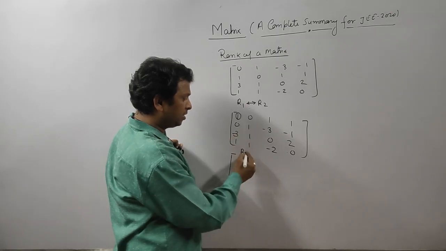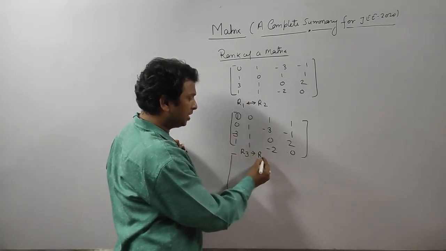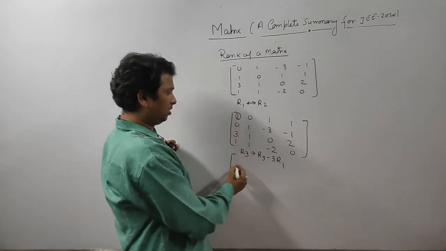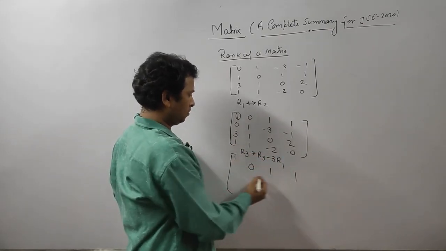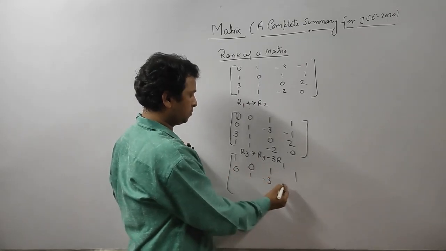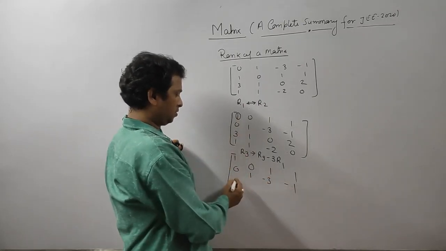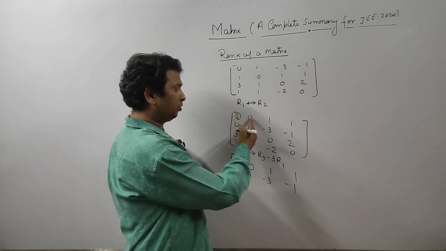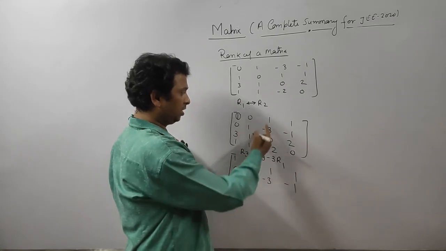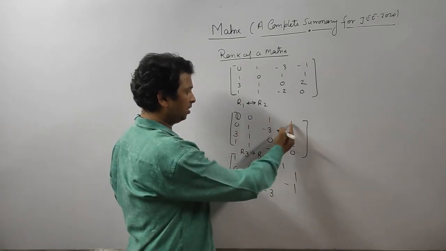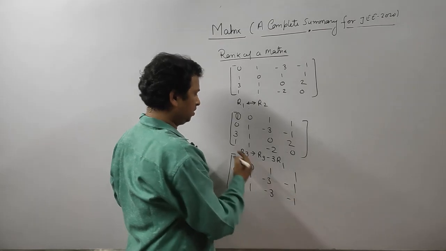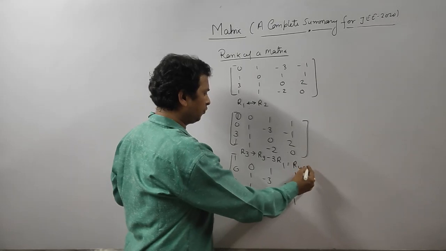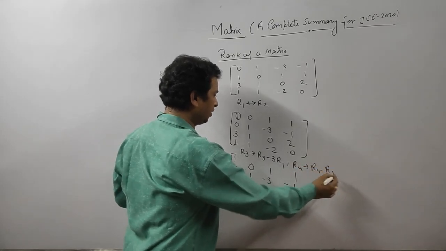This is R3, so we change R3 to R3 minus 3R1. 3 minus 3 is 0, 3 times 0 is 0, it is 1 only, 3 minus 3 is... minus 1. How do we make this entry 0? Just subtract. R4 changes to R4 minus R1.